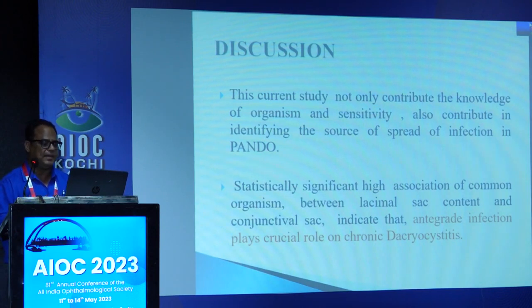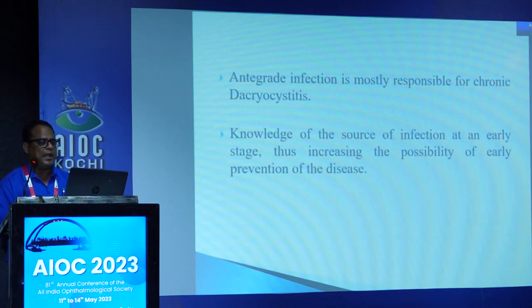We can try to identify the source. A statistically significant high association of common organisms between lacrimal sac content and conjunctival sac indicates that antegrade infection plays a crucial role over retrograde spread. Antegrade infection is mostly responsible for chronic dacryocystitis. Knowledge of the source of infection at an early stage increases the possibility of early prevention of the disease.